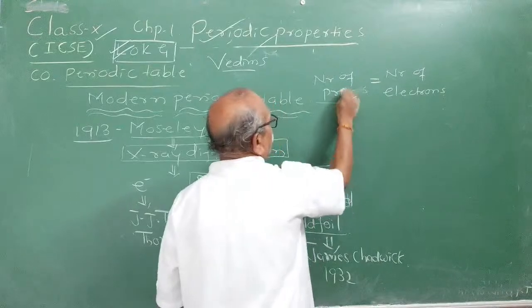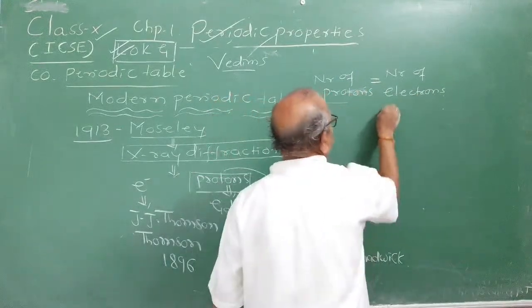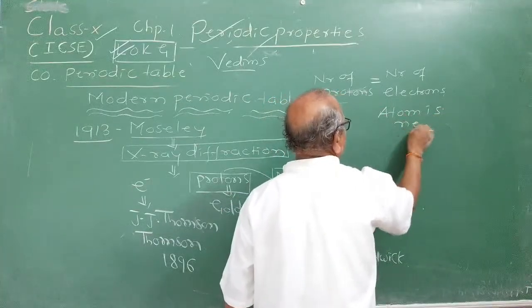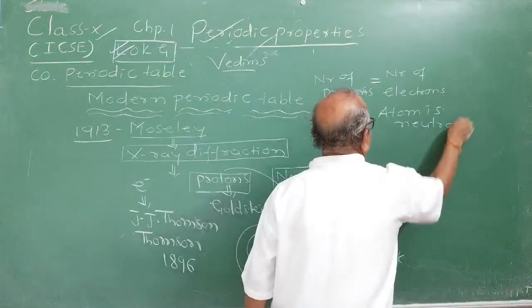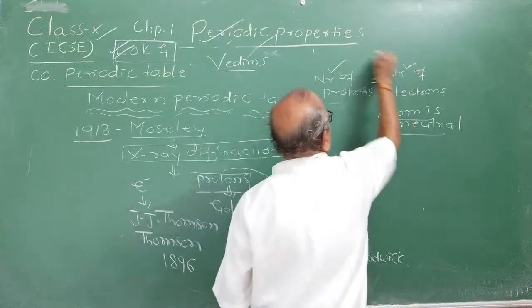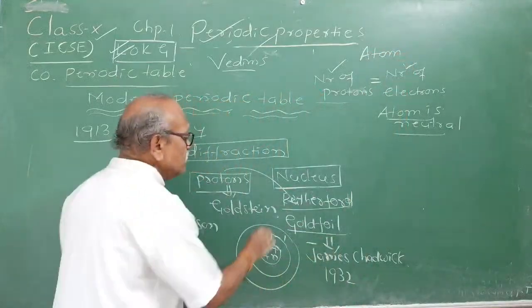As the number of protons is equal to the number of electrons, the atom is neutral. Why is the atom neutral? And this number of protons, which is equal to the number of electrons in an atom, is called